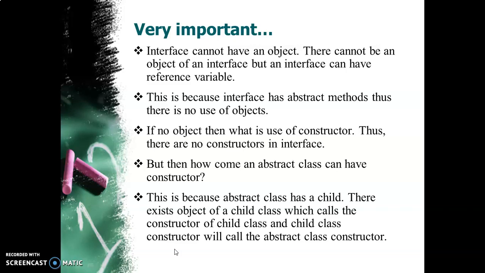We know how constructors are called in inheritance, and this is why in an abstract class you have constructors, whereas in an interface you don't have constructors.